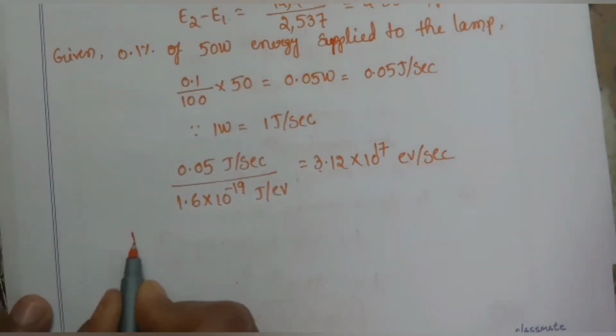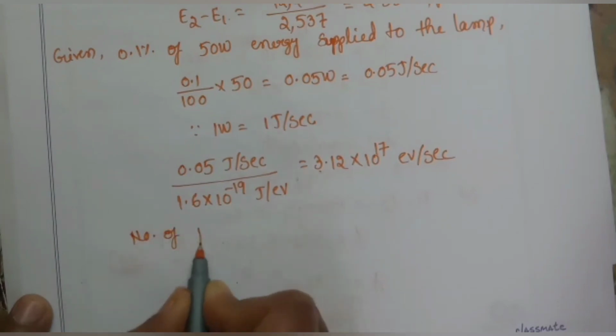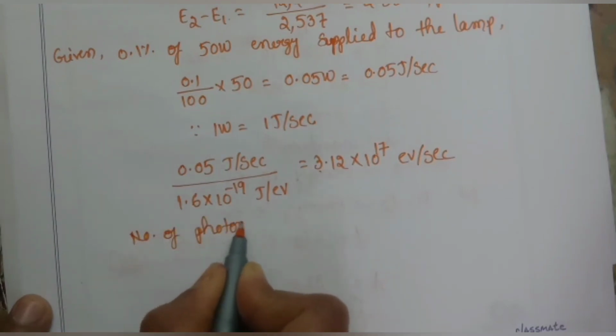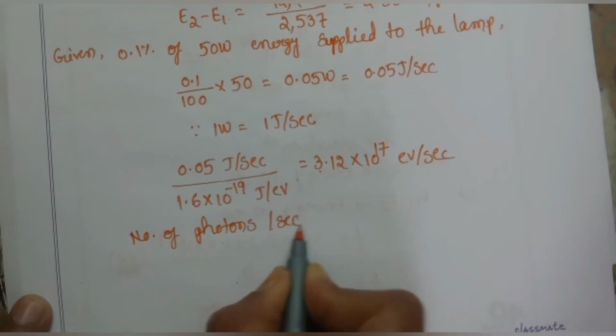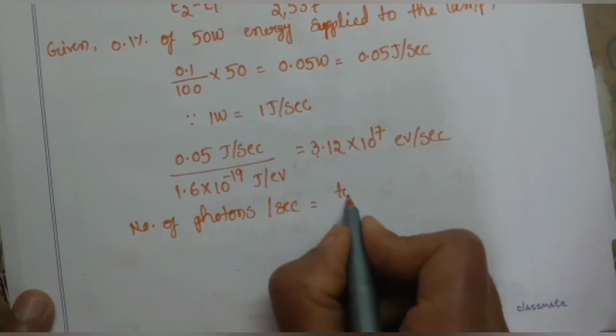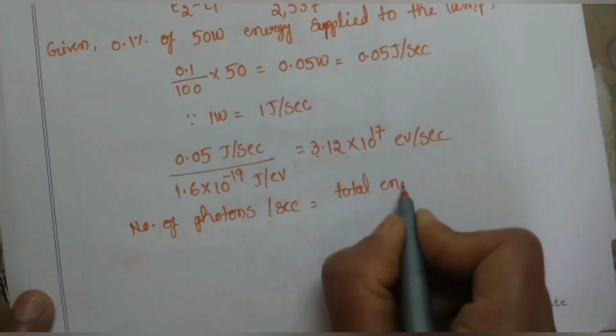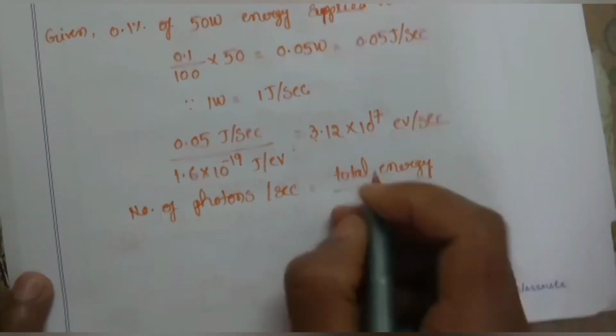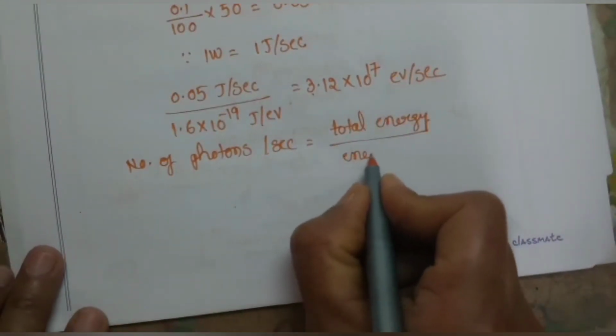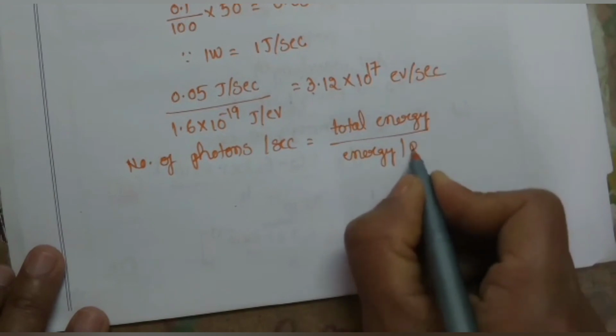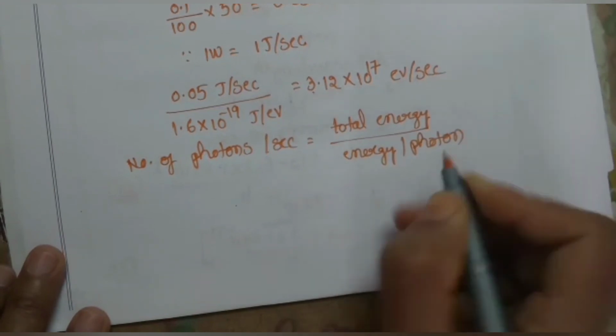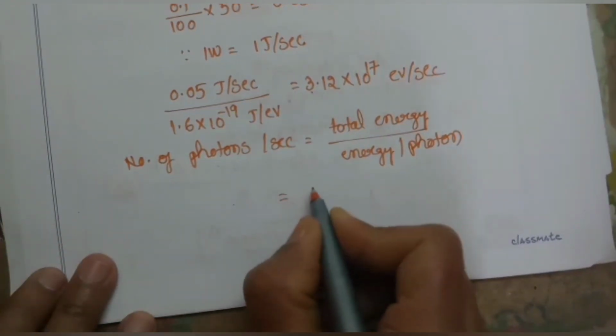Now the number of photons emitted per second is equal to total energy by energy per photon.